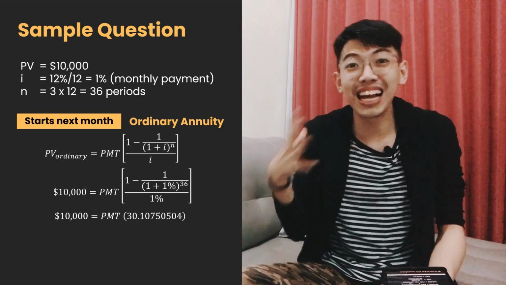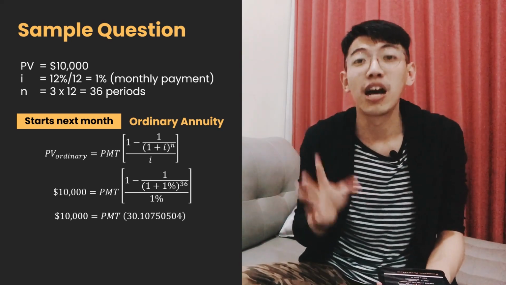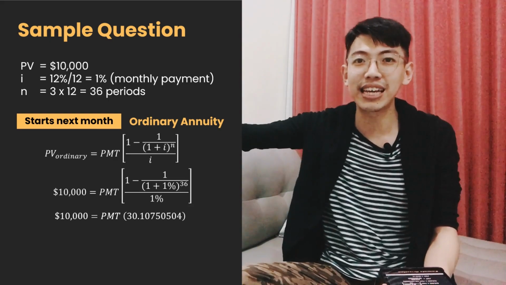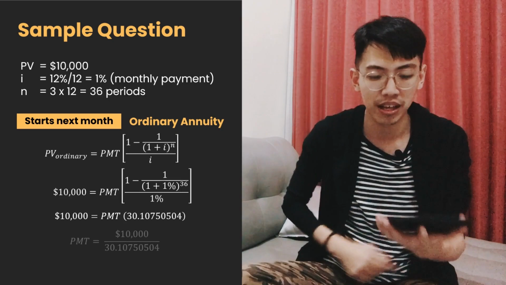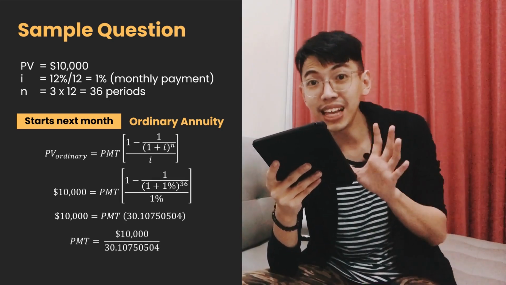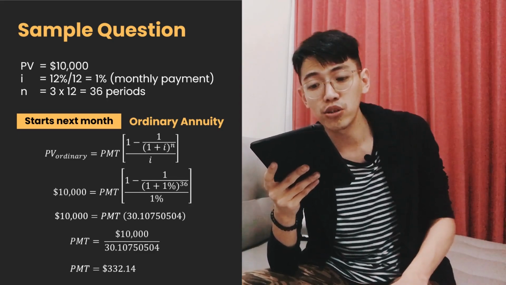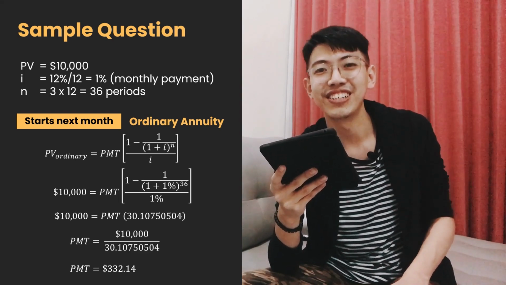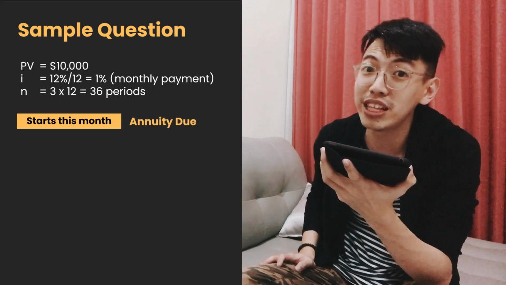If it is not the last result, it's better for us not to round it first. Why? Because if we round it and then round it again, the final result will be far from the actual result. So PMT equals $10,000 divided by 30.10750504. It equals $332.14.